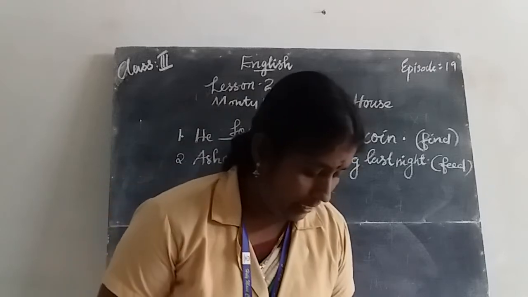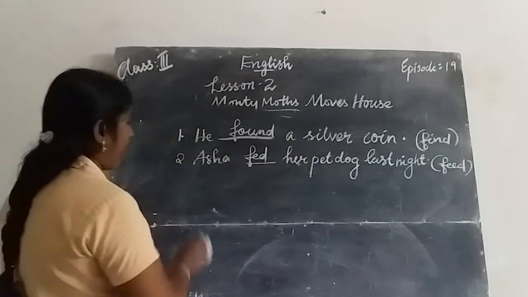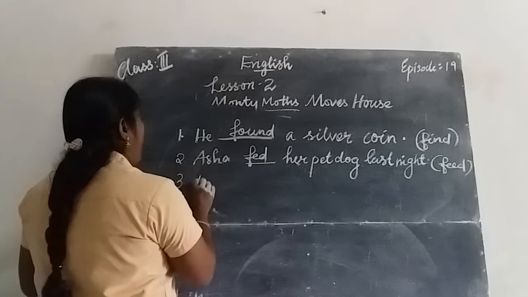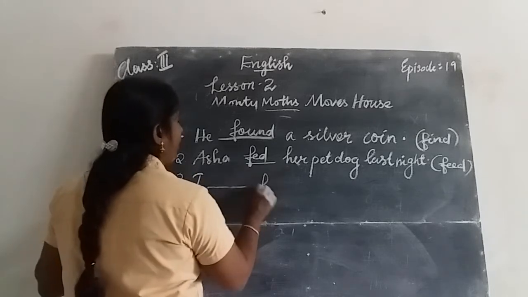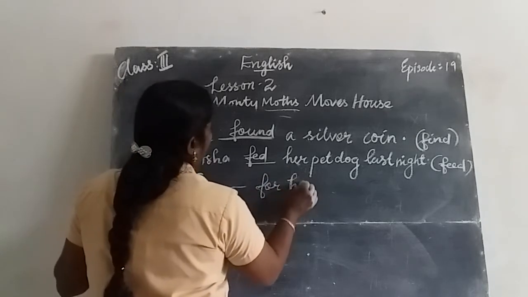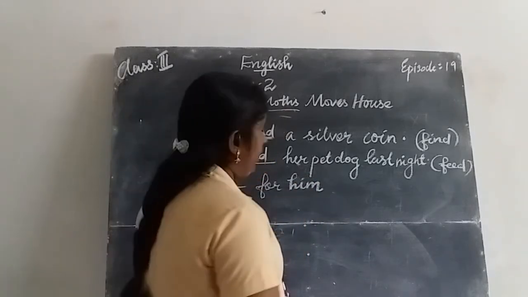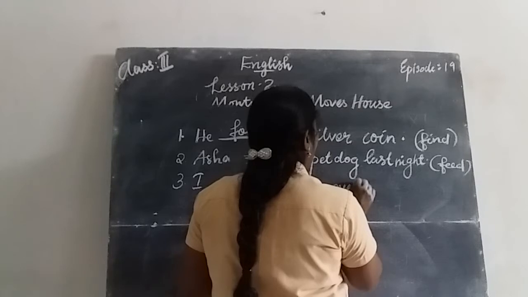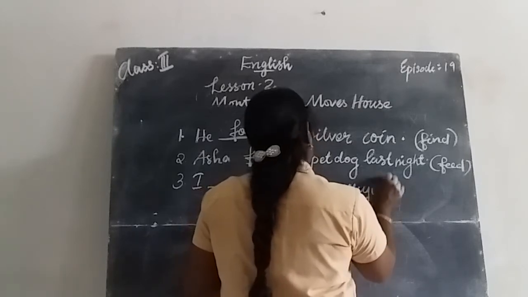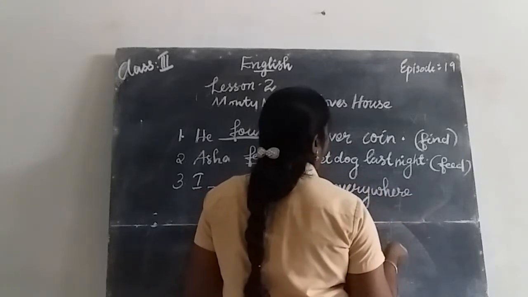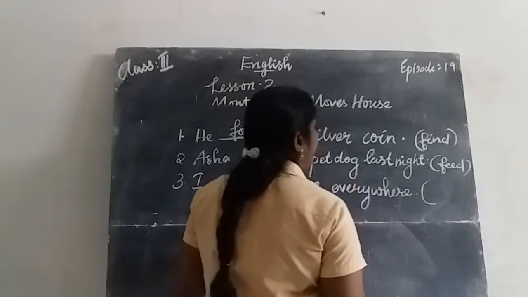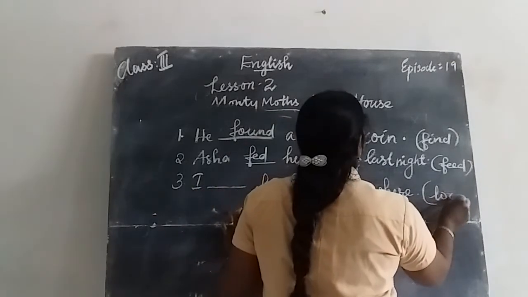The third sentence is: I dash for him everywhere. E-V-E-R-Y-W-H-E-R-E, everywhere. In the bracket there is a verb. The verb is look.